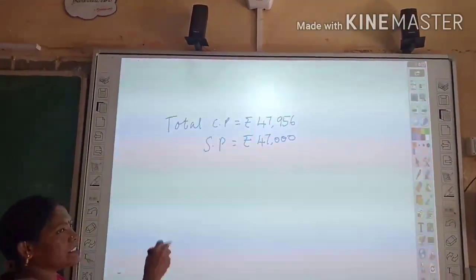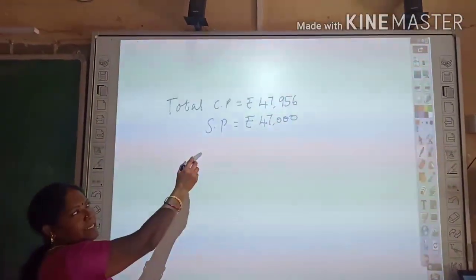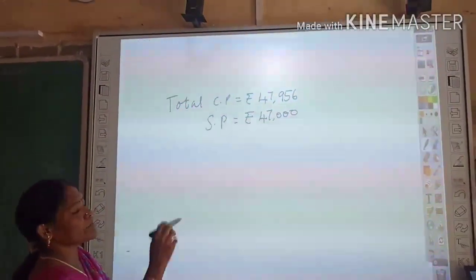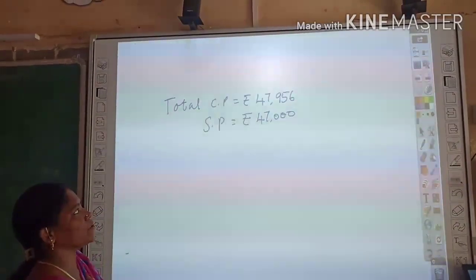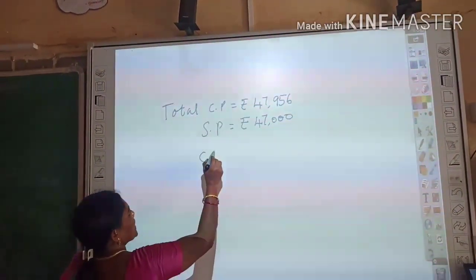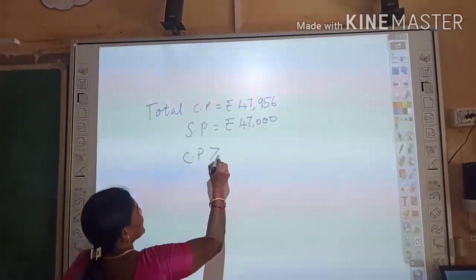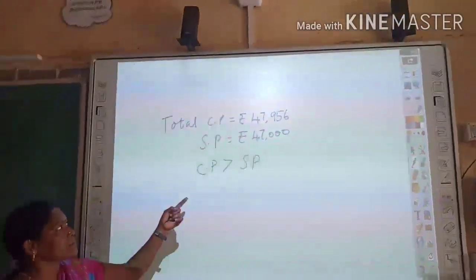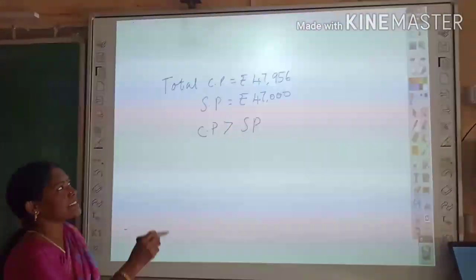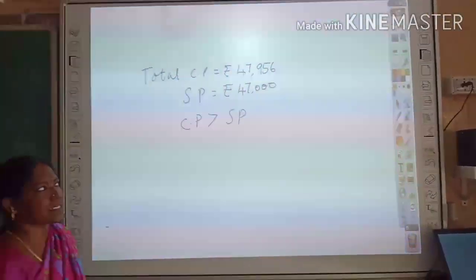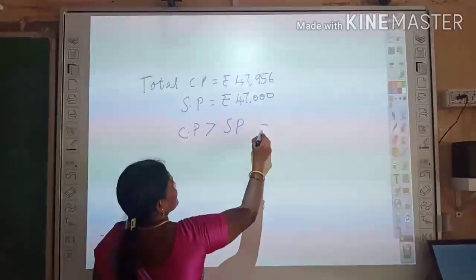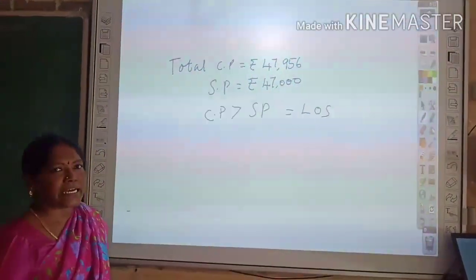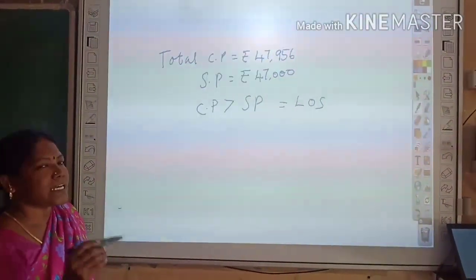Comparing these two values, the selling price is less than the cost price. Cost price is the bigger value. So cost price is greater than selling price. Here cost price is greater than selling price, so we will get loss. Cost price higher means we get loss.